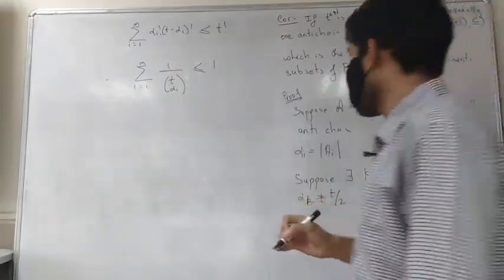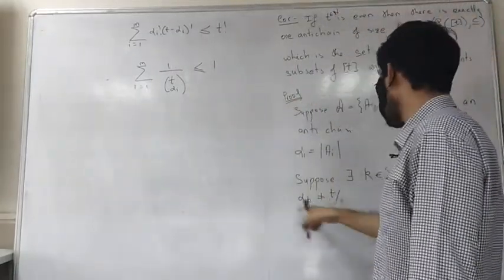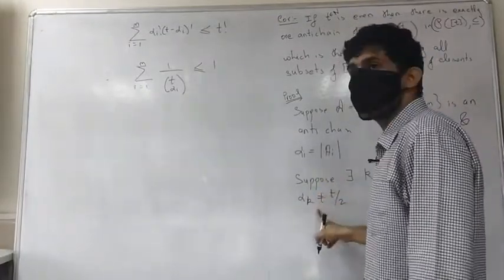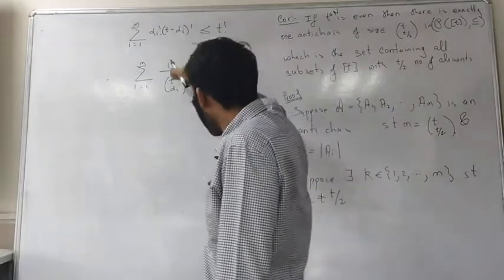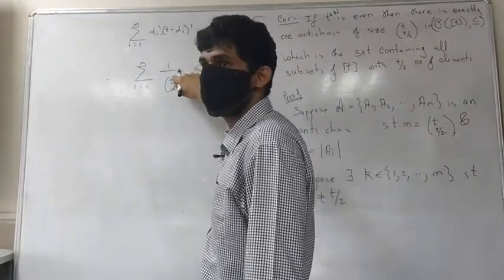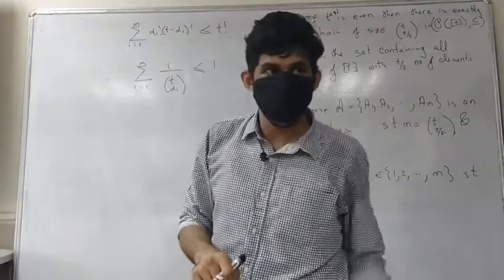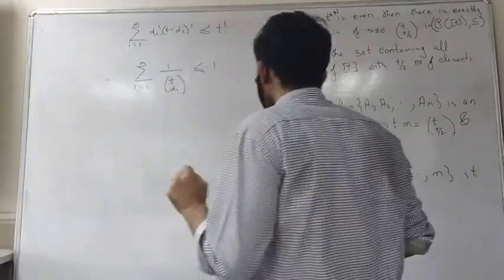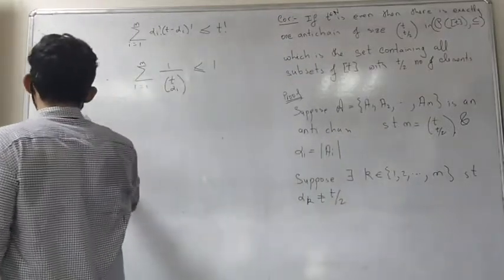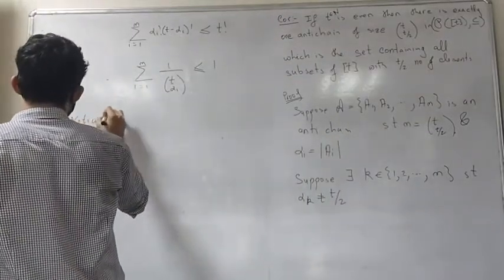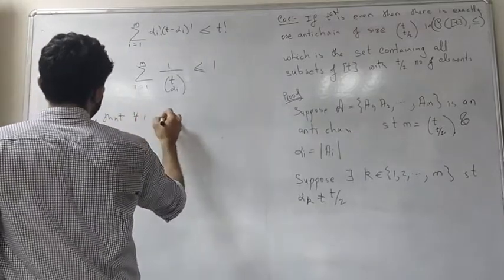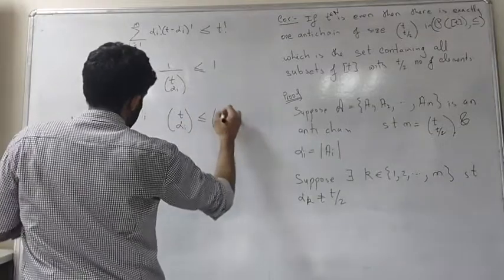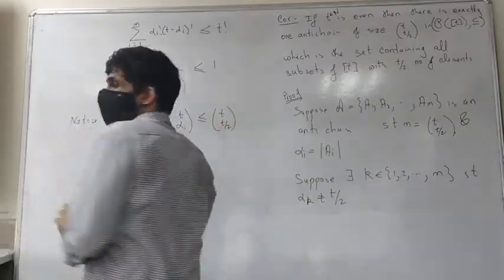Now what happens if alpha_k is not equal to t by 2? If alpha_k is not equal to t by 2, it means that the kth binomial coefficient is going to be strictly less than the biggest binomial coefficient.